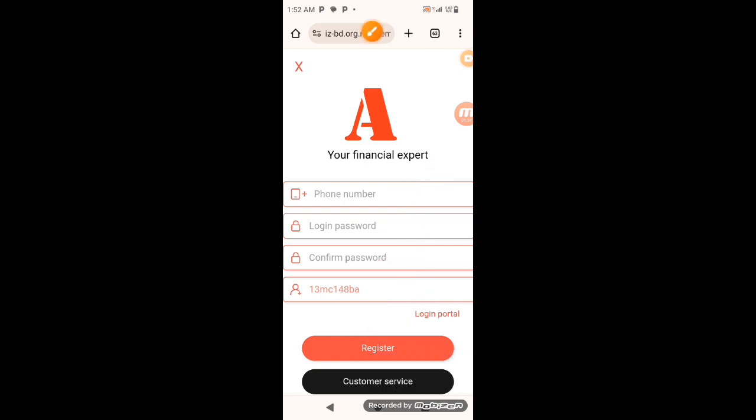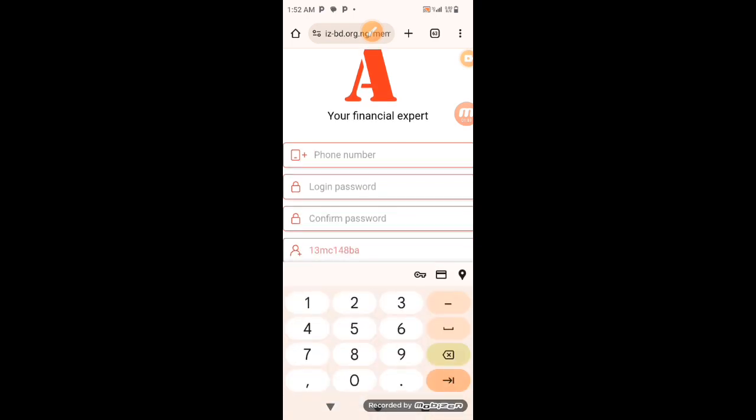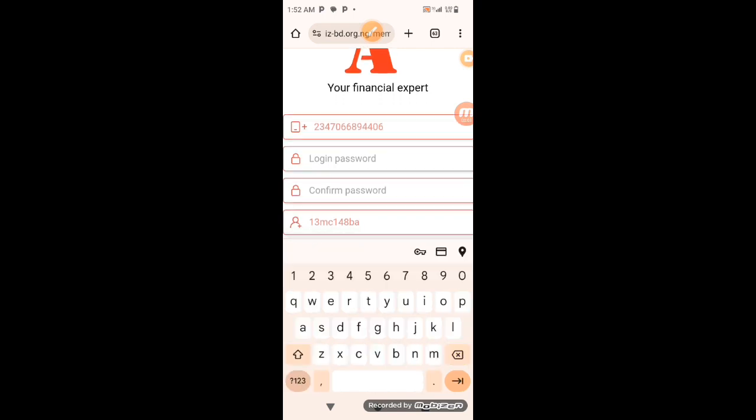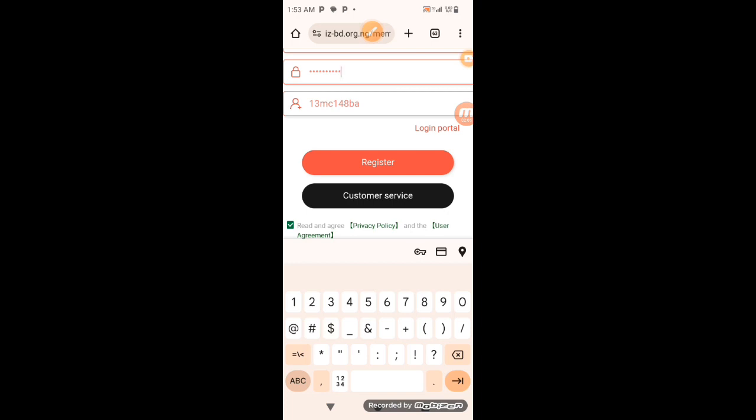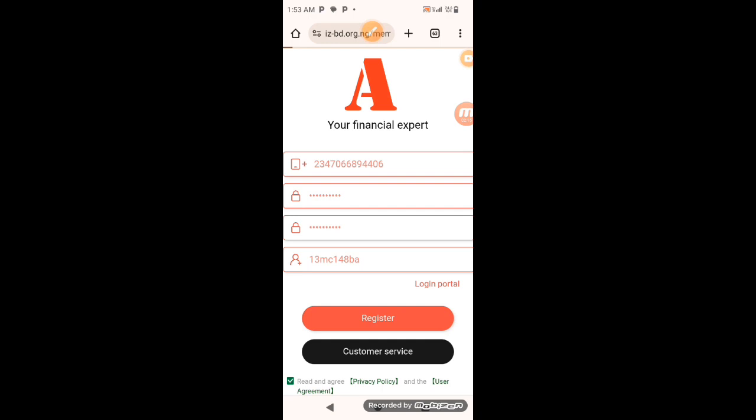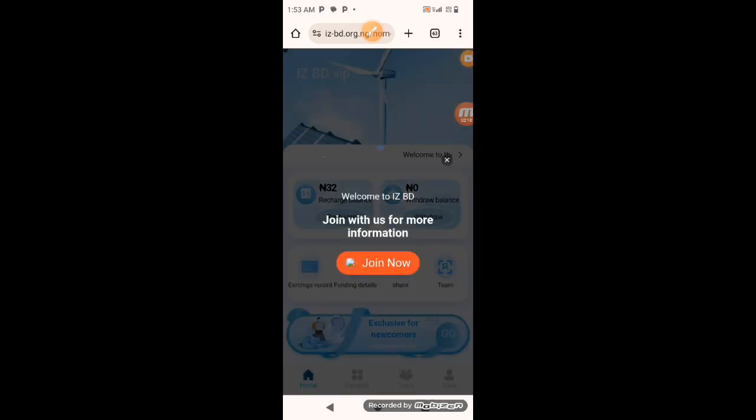So I'm going to click on this. Since you have plus here, please start with your country code. That's how to start, because you can see plus and your country code. So that's it. Now choose your login password. Once you are done doing that, click on register. You have already agreed to the terms and conditions automatically. Click on register and the system will register. Just watch.